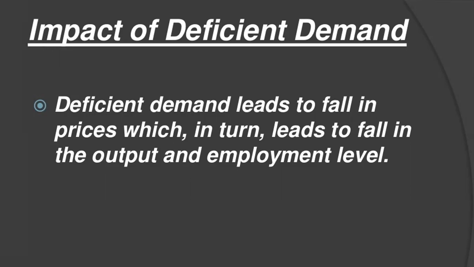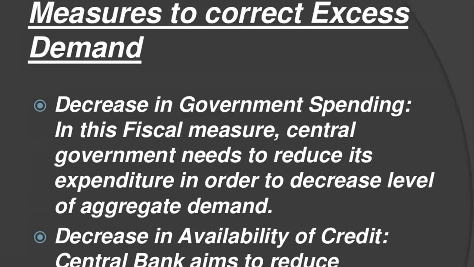Now what is the effect on the price level? Deficit demand causes general prices to fall due to the lack of demand for goods and services in the economy, because they want to sell out whatever they have. Now we will discuss measures to correct the excess demand. Before discussing this, first of all, we will discuss measures to control excess and deficit demand.